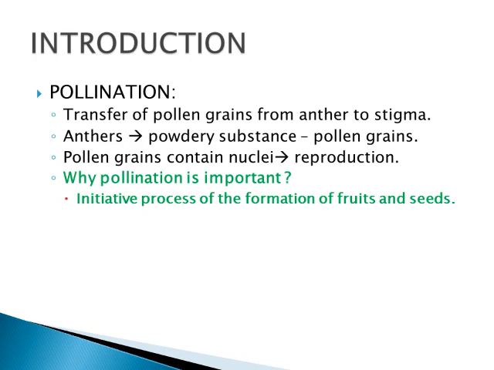This pollen grain contains the nuclei which are going to be involved in the reproduction process. So this is the answer for what is pollination. Why is pollination important? Because this pollination is the initiative process for the formation of fruits and seeds. So pollination is very important in the plant.